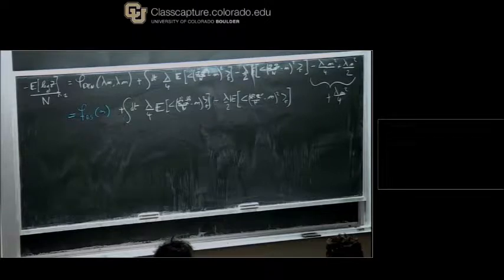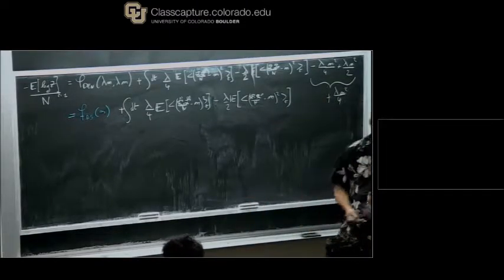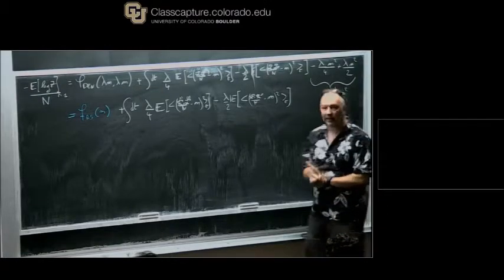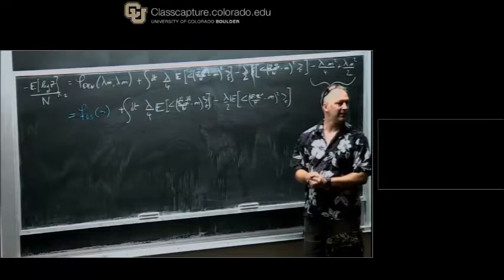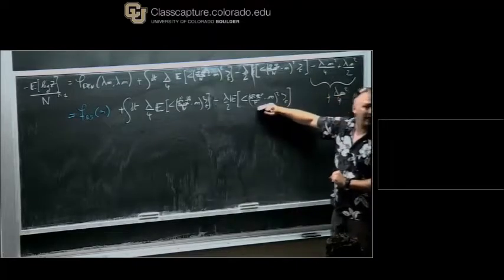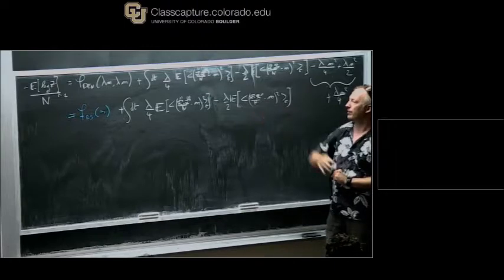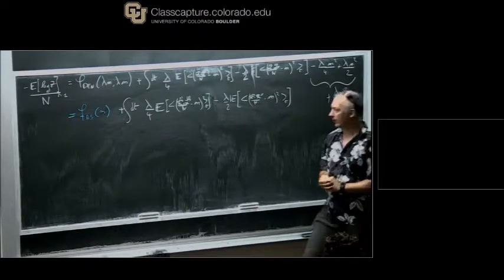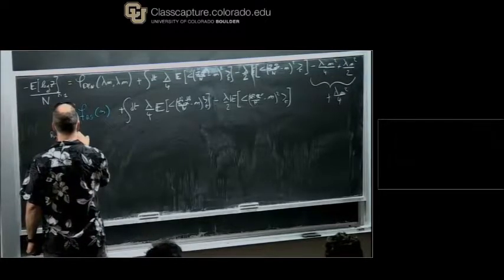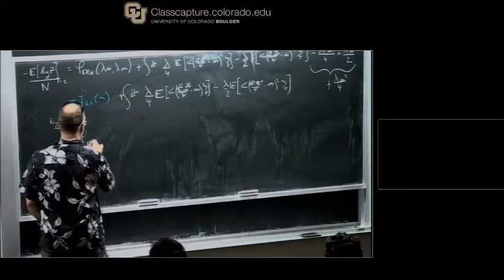And now it's obvious that I should use Nishimori. Because Nishimori is telling me that whenever I have a function of two independent copies, I can replace one copy with x and the other one by x star. Okay? And that means that this thing here is the same as this thing here, except I have a lambda over 4 and a lambda over 2. Right? So by Nishimori, all this is F_RS of n.